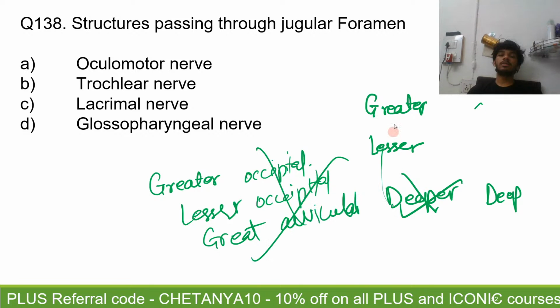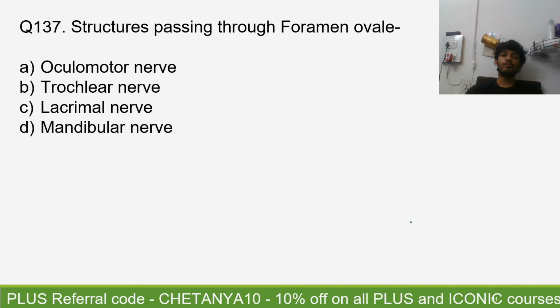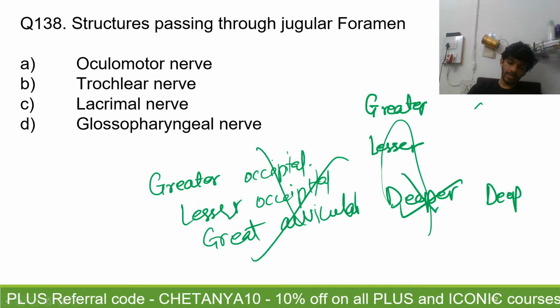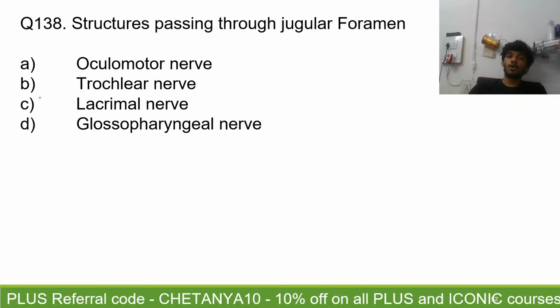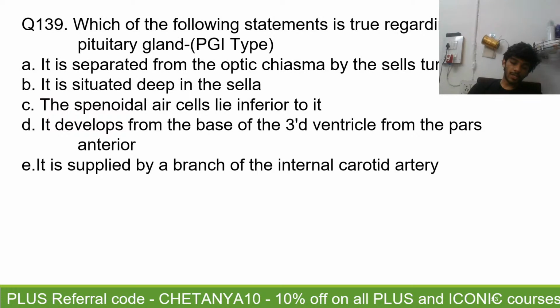The answer here for the structures passing through the jugular foramen, the options are very easy, so the answer is obviously very easy. The answer is going to be the glossopharyngeal nerve. Okay, question number 139. It is a PGI type question, so obviously I will tell you that it is a multiple answer correct.